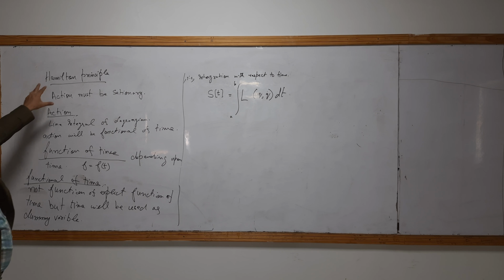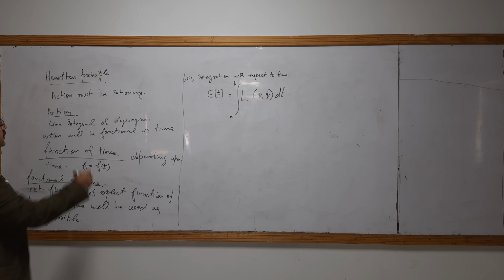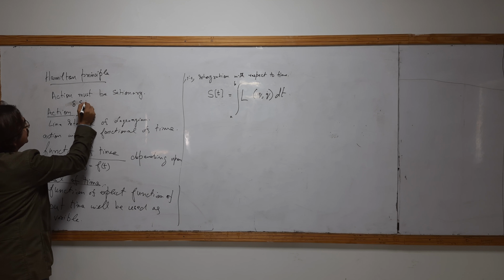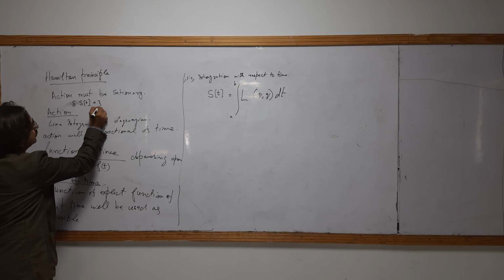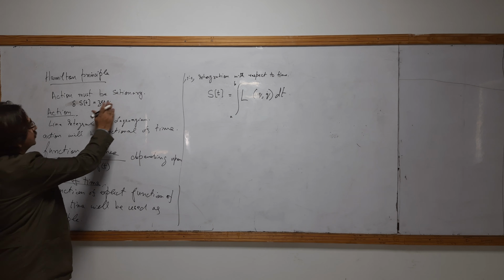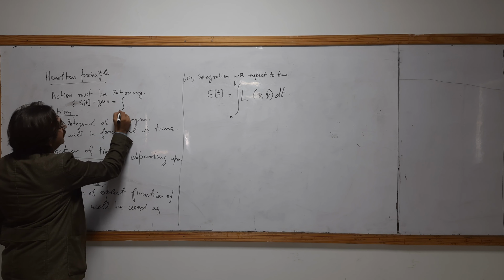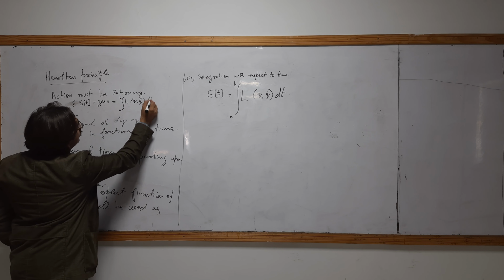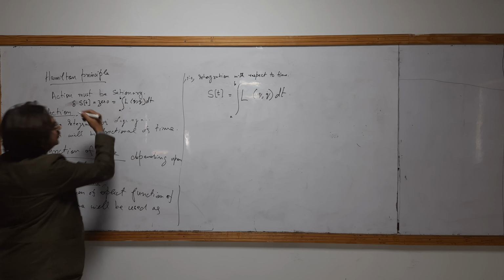So what is the Hamilton principle? Action must be stationary. That means change in action must be zero. What is the meaning of this? The change in action must be zero. Or you may say that the line integral of the Lagrangian variation is zero. Okay, that is zero. So this is action.